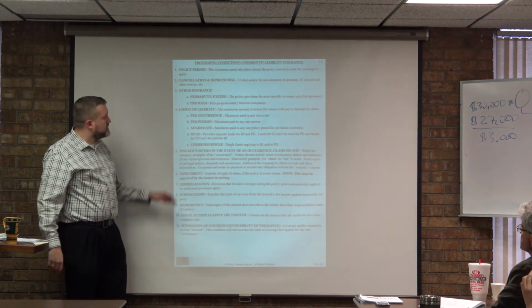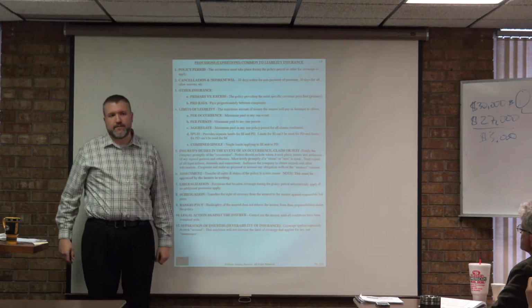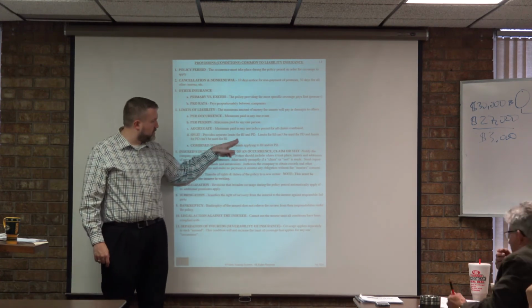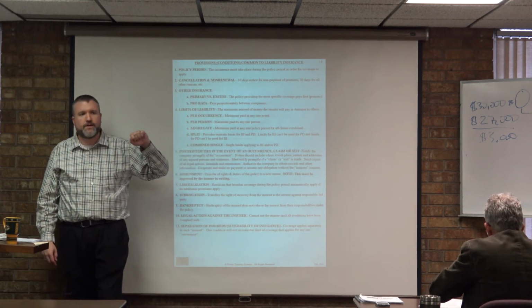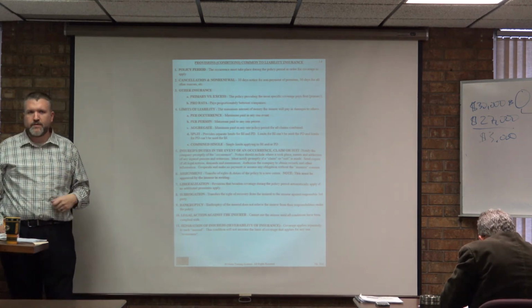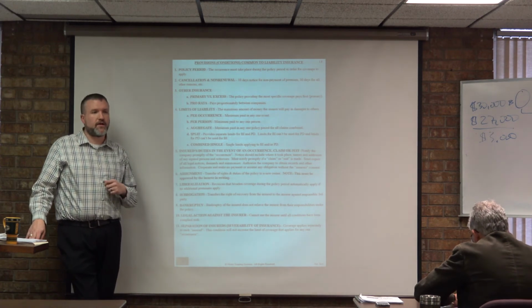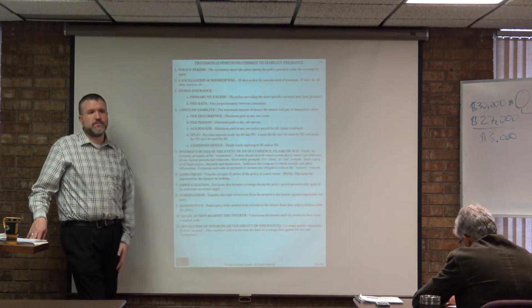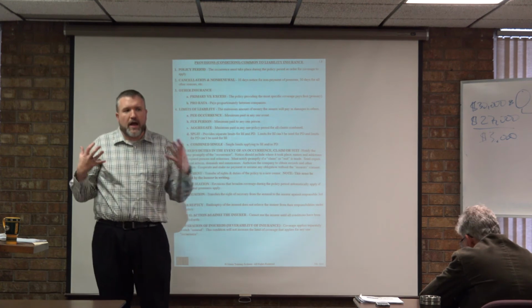Okay? Sometimes they're split, which means it's a different limit for both bodily injury and property damage. We're going to see this in auto insurance tomorrow. So if you want to put these three letters right down here, you're going to have a cross-reference called PAP, Personal Auto Policy. It's a split limit policy. And we're going to talk about a combined single limit policy later on this afternoon, and that's your homeowners. So you can just put two letters over here, HO. So we're going to see examples of how these limits can be split or how we're going to combine them.